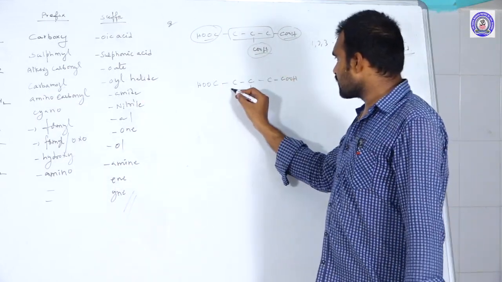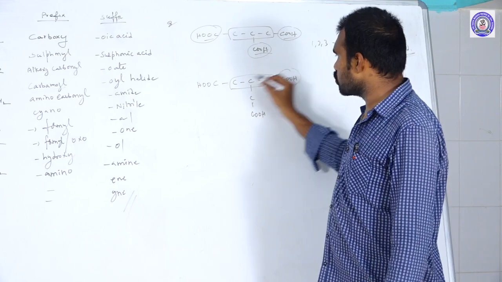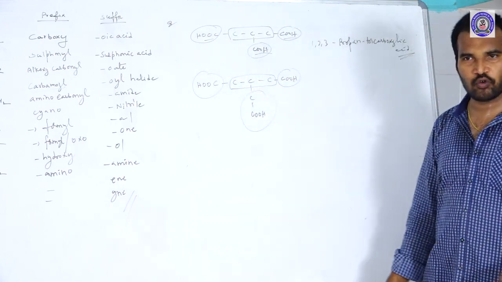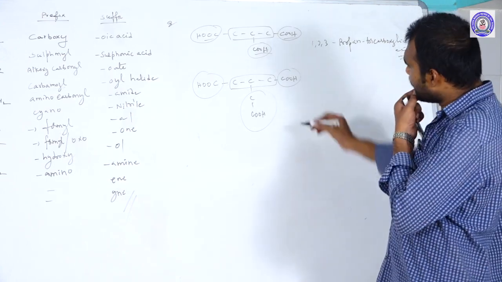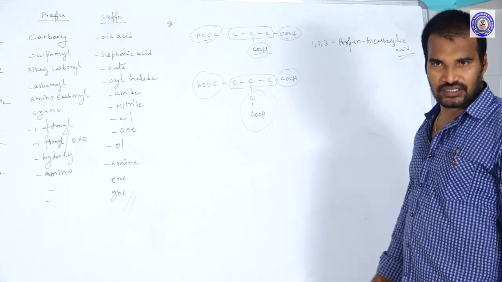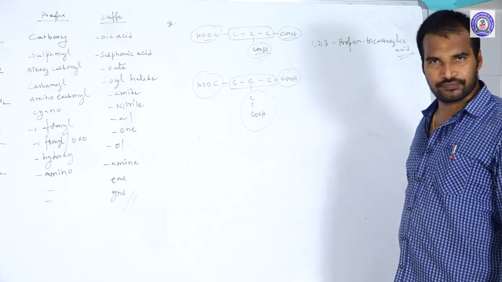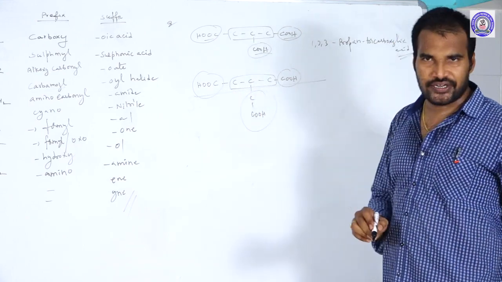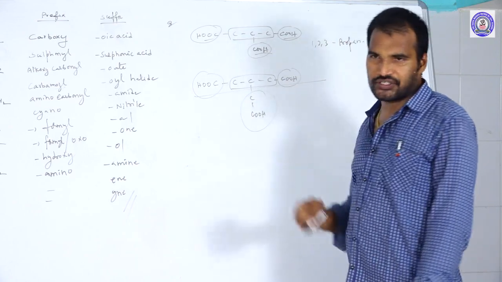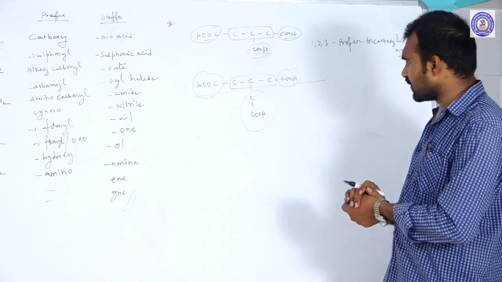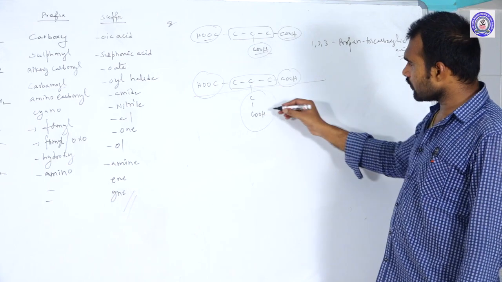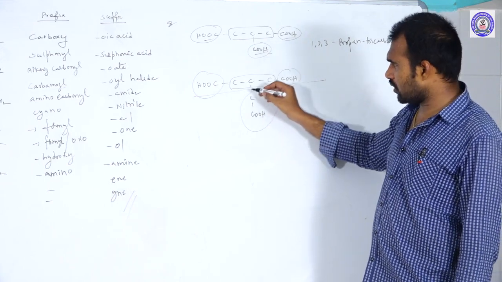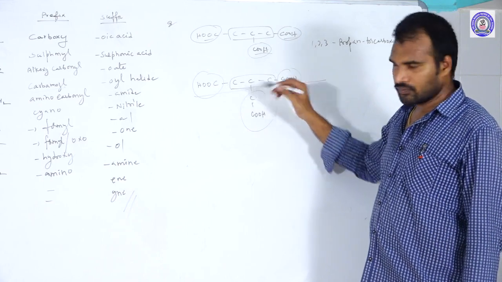Here in this case, this is the parent chain. See, two COOH are directly attached, but this one is not directly attached. If it is not directly attached, how can you write? In that case, you consider this the parent chain, and this is a substituent. So what is the name of this one? Carboxymethyl, at the 3rd position.